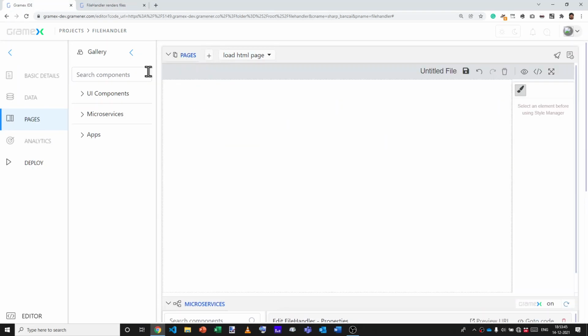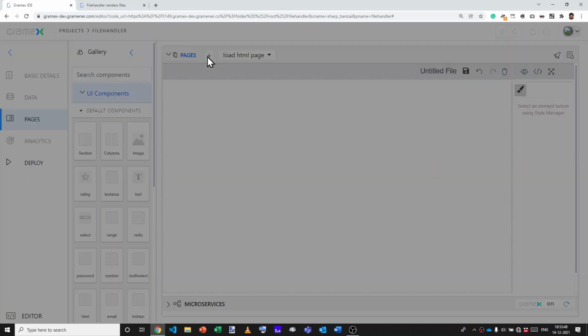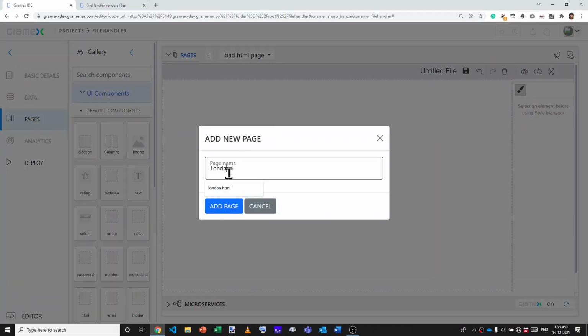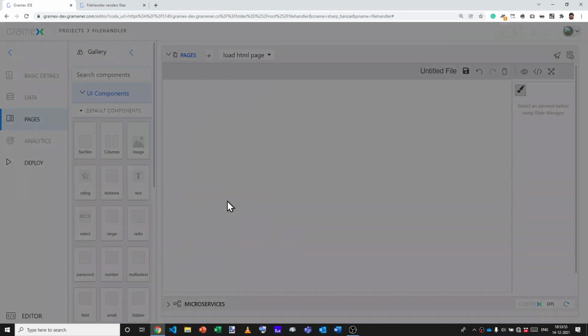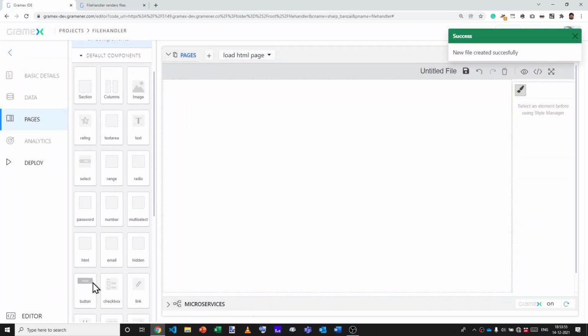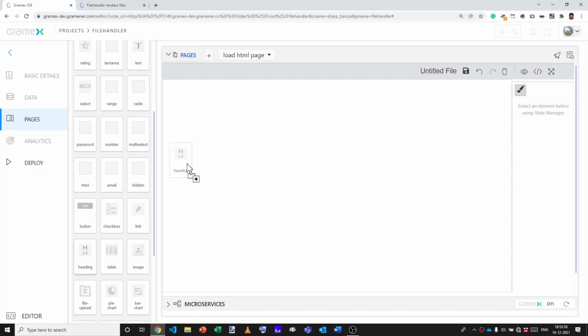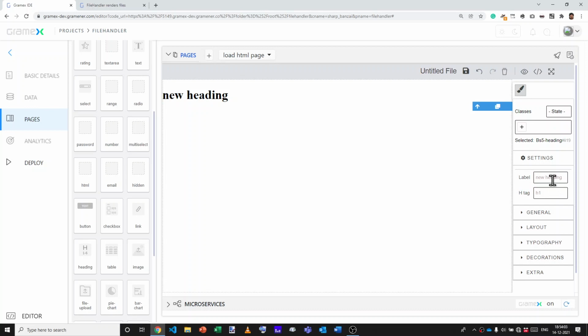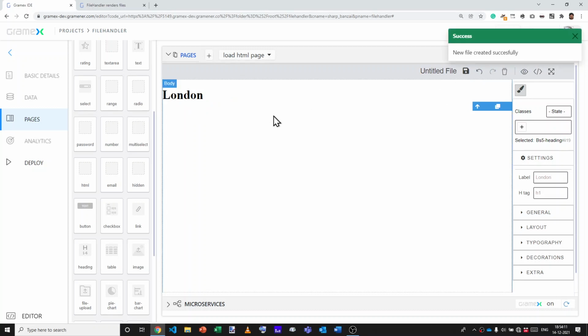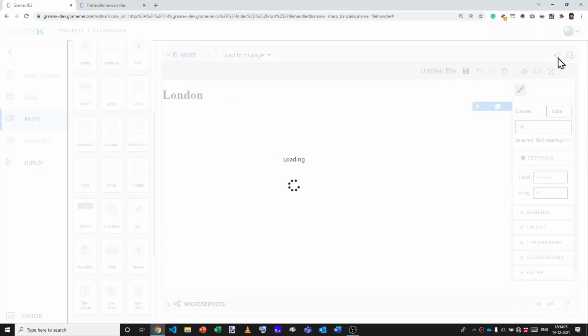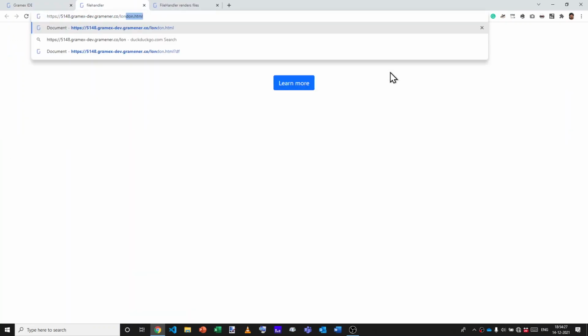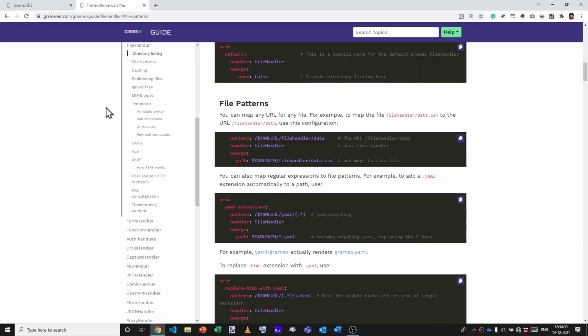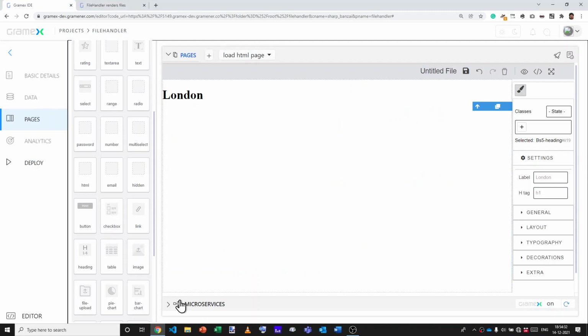First, let's create a new page, which we'll call london.html. Let's add a heading, and this heading will read London. And save this page. Now, when we launch the application and go to /london.html, that shows London. Let's edit the microservice for this.